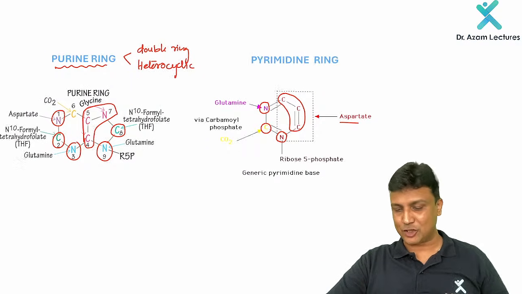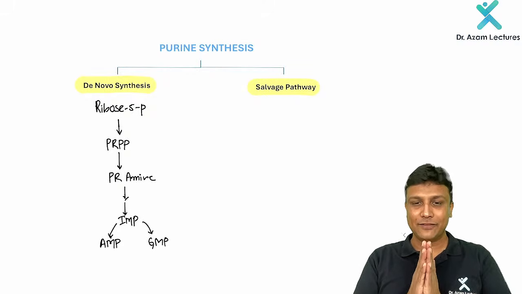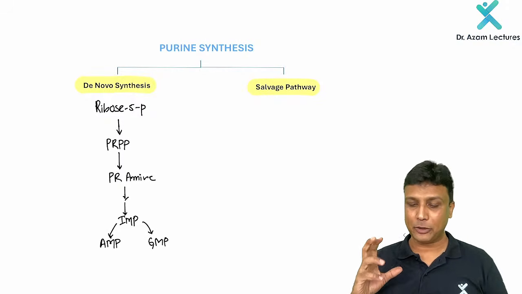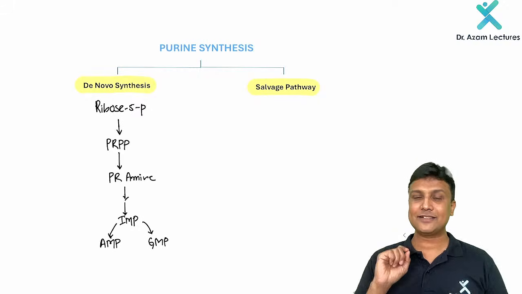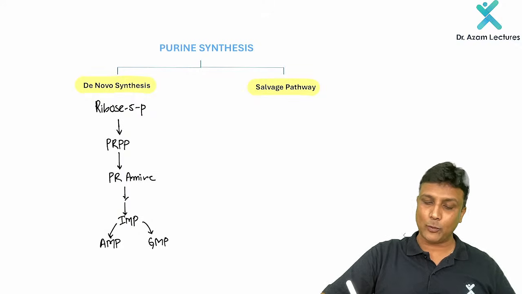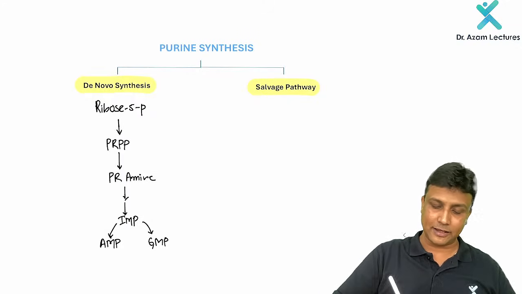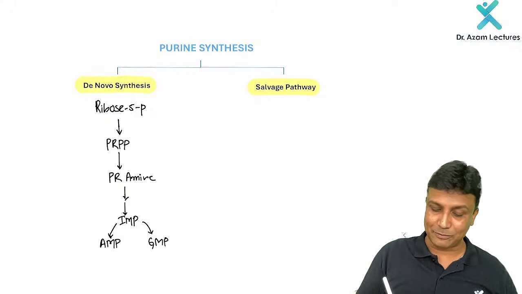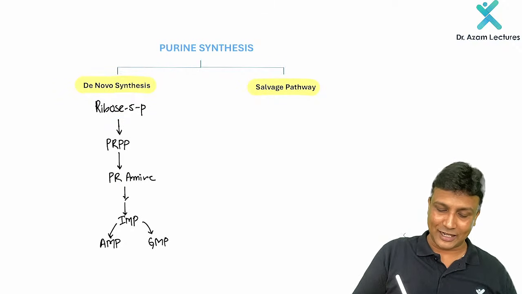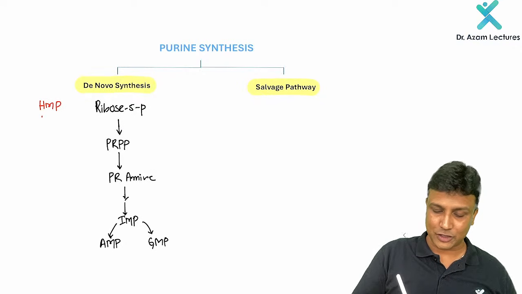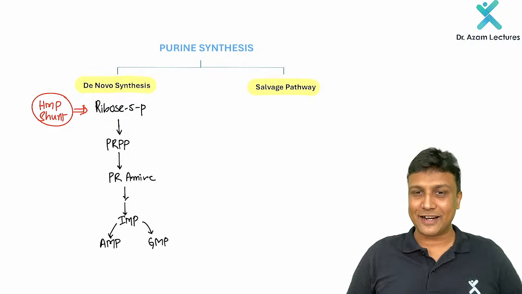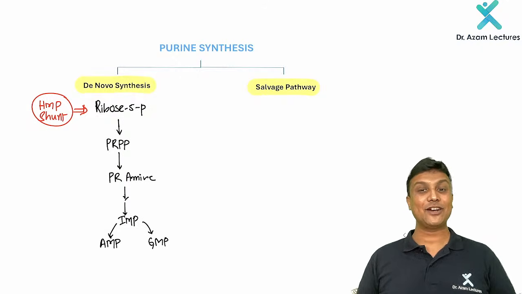Okay. Next one. We have to learn two things here, my dear friend. Number one is purine synthesis, and number two is purine degradation. Now in purine synthesis, remember, it occurs by two methods. One is the de novo synthesis of the purine, another is the salvage pathway. In de novo synthesis, the starting substance is ribose 5-phosphate. Try to recall, I told you, it is obtained from the HMP shunt. I hope you remember the two important products in the HMP shunt. One is NADPH, another is ribose 5-phosphate.